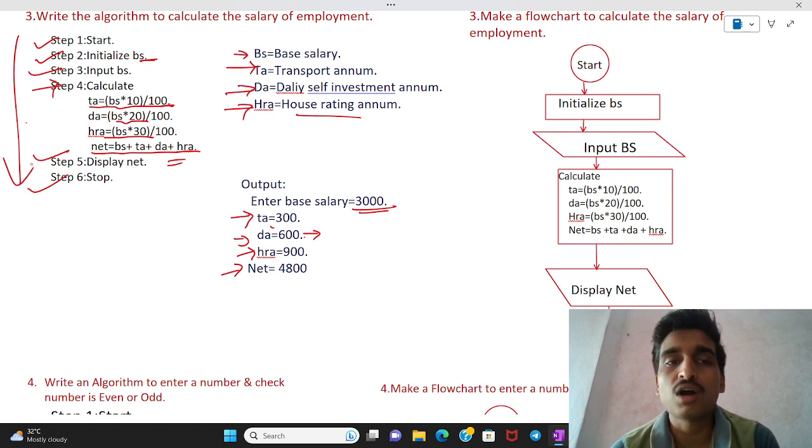Any employer who wants to know his salary can follow these 6 steps and easily get the answer. In the same way, how does a flowchart calculate the salary of an employee?